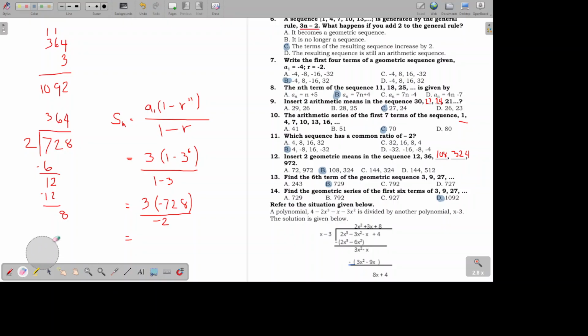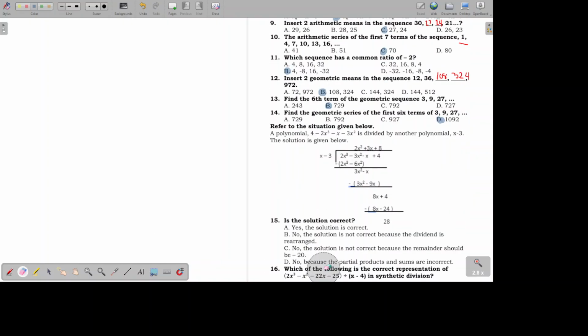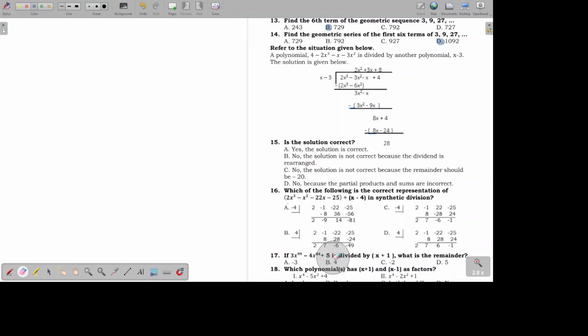So I'm just doing this fast since this is going to be a video anyway. So if in case you are not getting anything, you can play it as many times as you like. So let's have number 15. It says here that we should refer to the situation given below. So a polynomial 4 minus 2x cubed minus x minus 3x squared is divided by another polynomial x minus 3. The solution is given below.